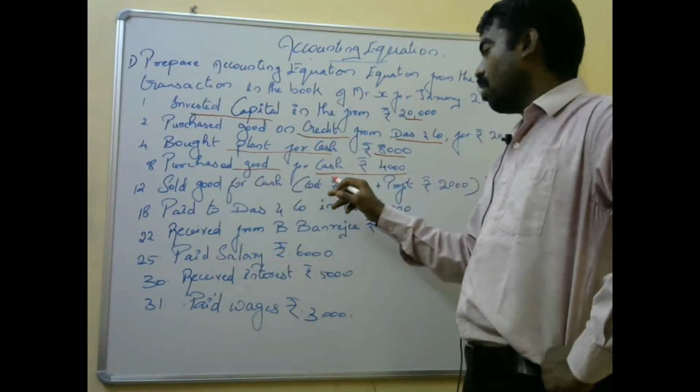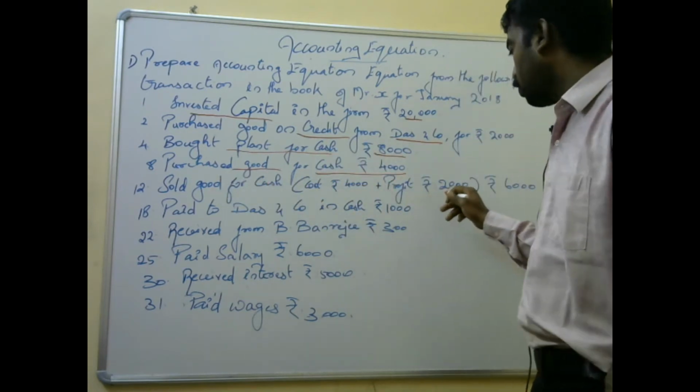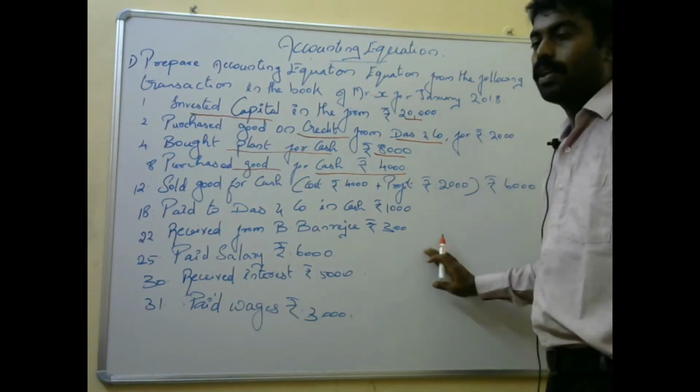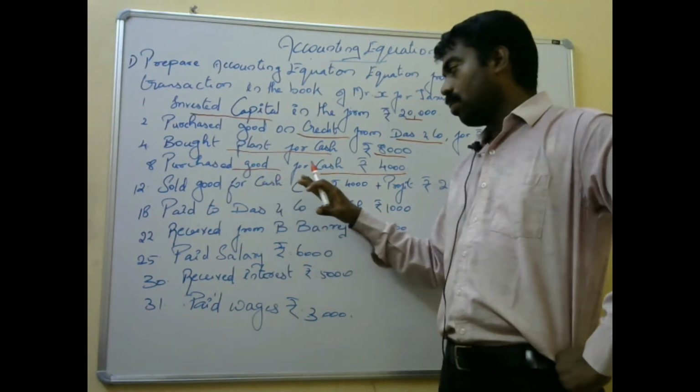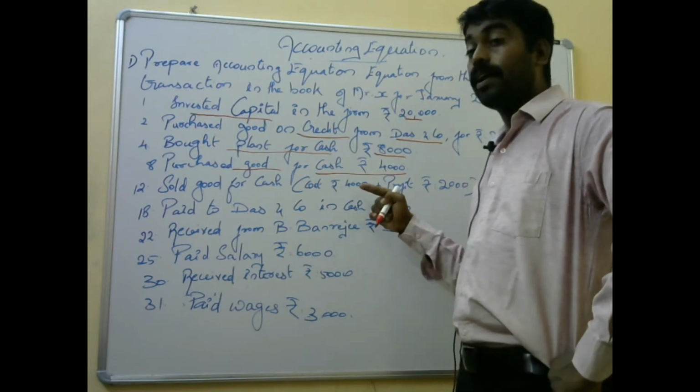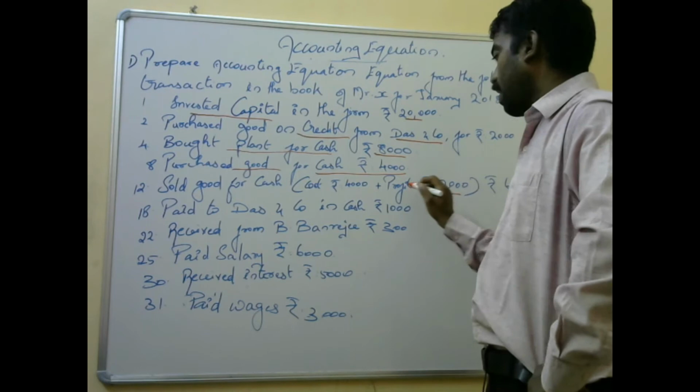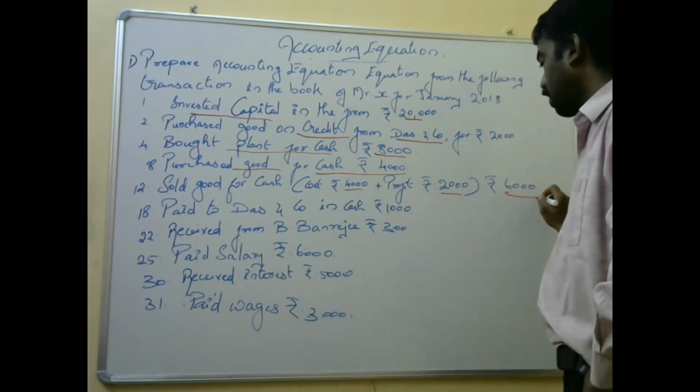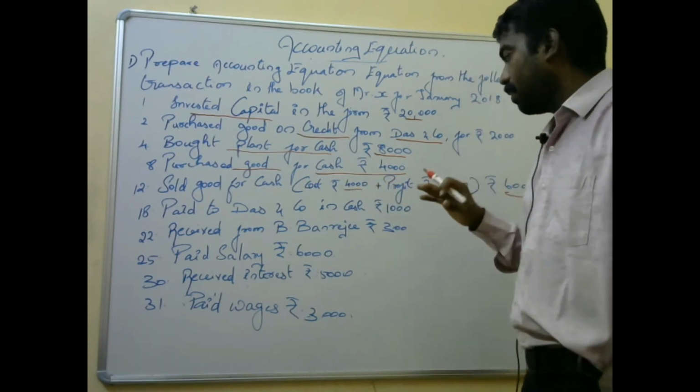Sold goods for cash, cost 4,000 plus profit 2,000, totally 6,000. When you are selling the goods for cash, how much will you receive? Cash will be received along with the profit. Profit is 2,000 and 4,000 is the cost, so totally 6,000 will appear in the balance sheet.